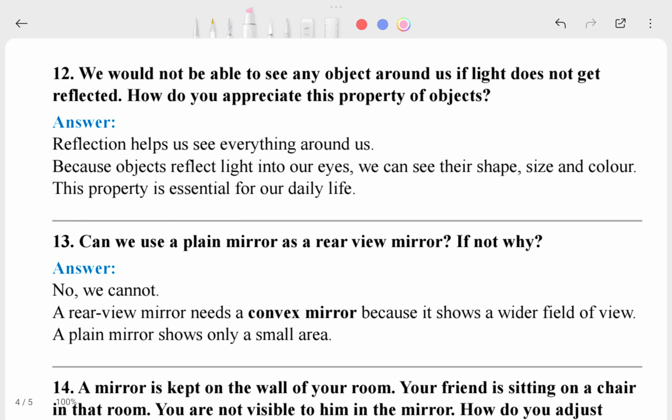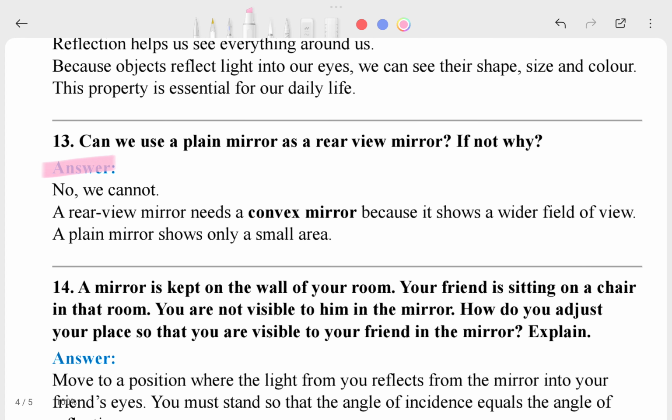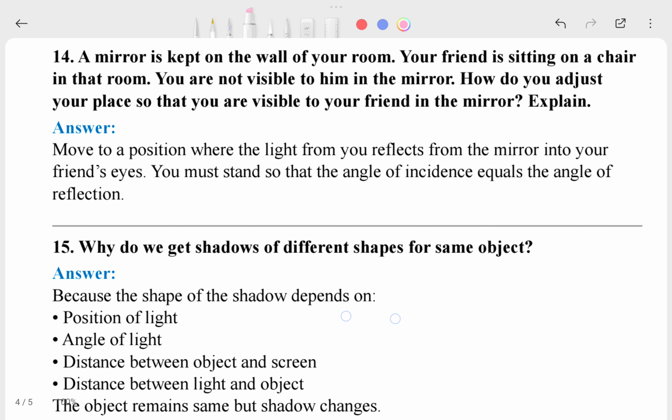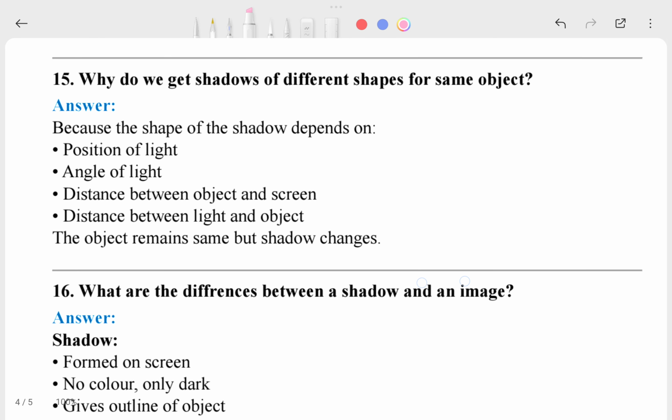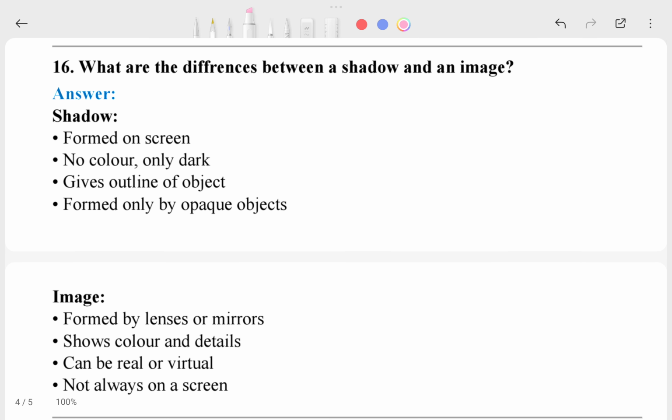This is the 12th question and here is your answer. This is your 13th and here is your answer. After all, this is your 14th question, here is the answer. If it is clear, then this is our 15th question: why do you get shadows of different shapes for the same object? This is the answer: because the shape of the shadow depends on the position of light, angle of light, and distance between the object and the screen. And what is the difference between shadow and image? This is the answer here.